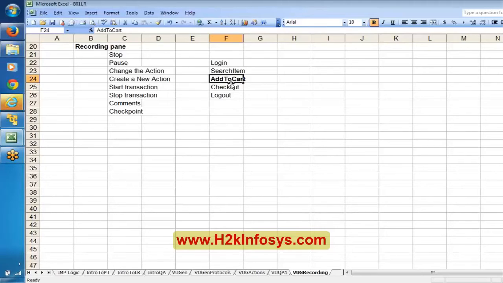Whereas in QTP you can open an application, and say you already built a script and something has been updated in the application. You can directly navigate to that particular page, update your repository, and accordingly update your script. But that is not possible here in LoadRunner. Your application should be opened from LoadRunner itself. If you open it separately instead of from LoadRunner, it is not going to work.